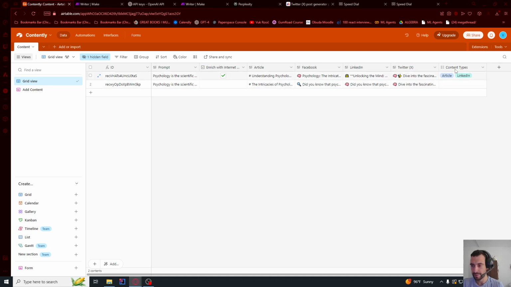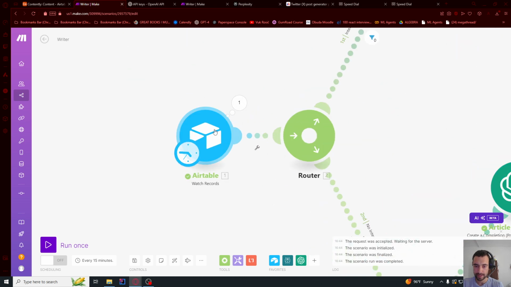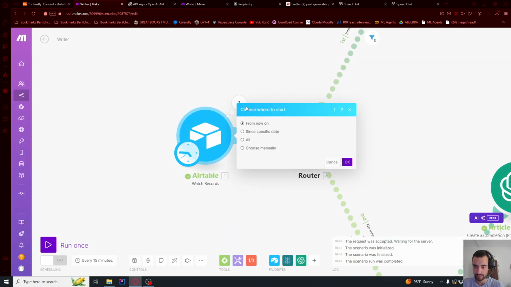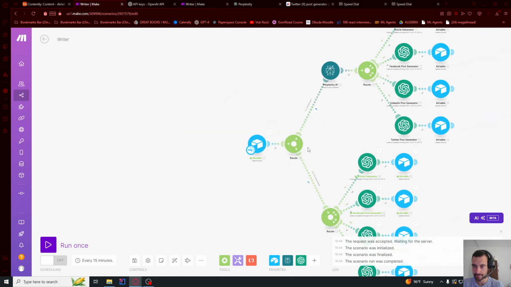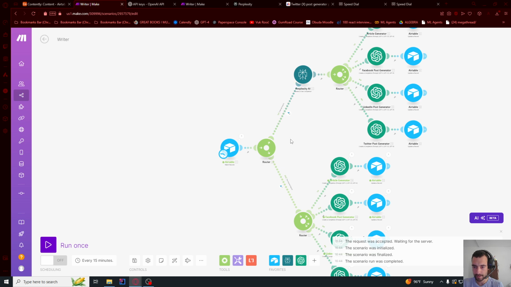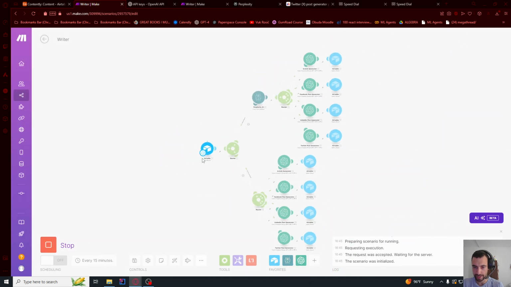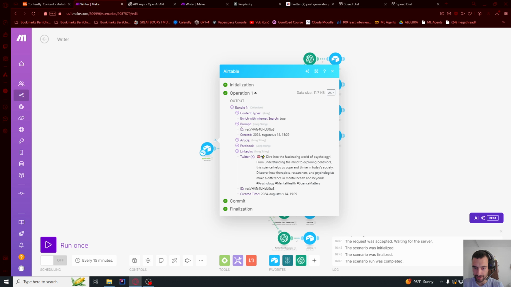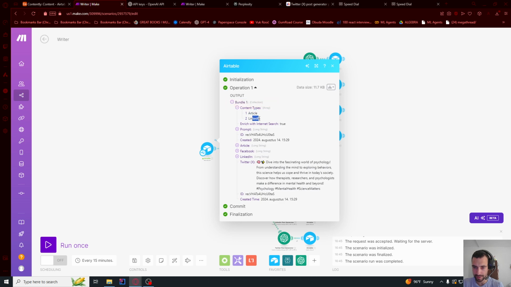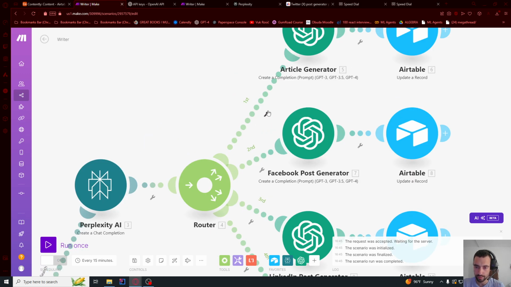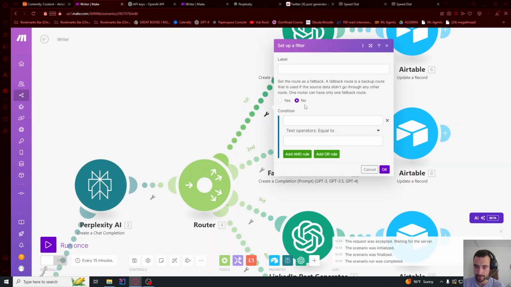Now let's actually implement logic of selecting which ones we want to generate and which ones we don't want. So if I go here, if I click choose where to start, all, okay, and let me run this module only, and now we get all of the data. We need to look for content types. We have article and LinkedIn. So let's copy this article and let's go here into this module, set up a filter.